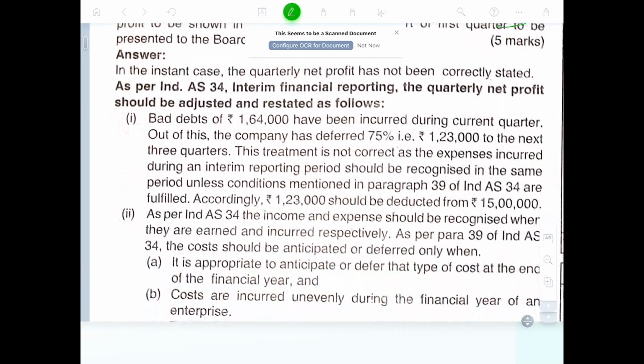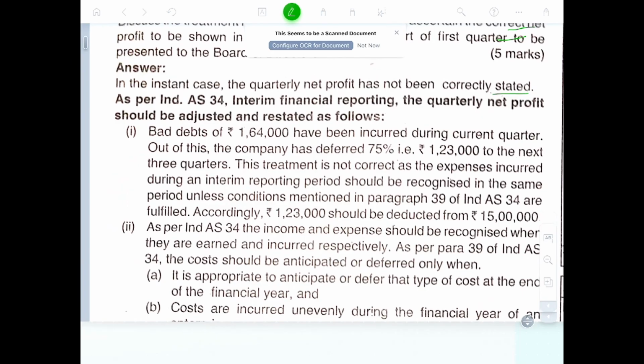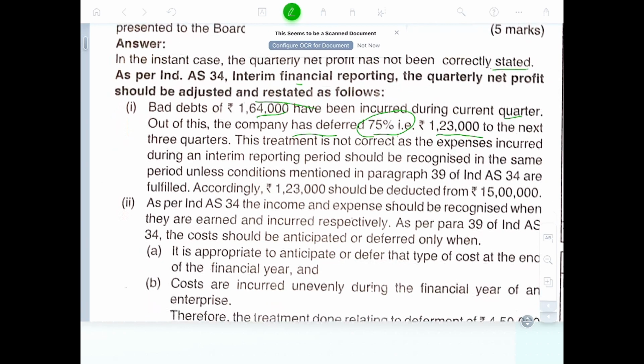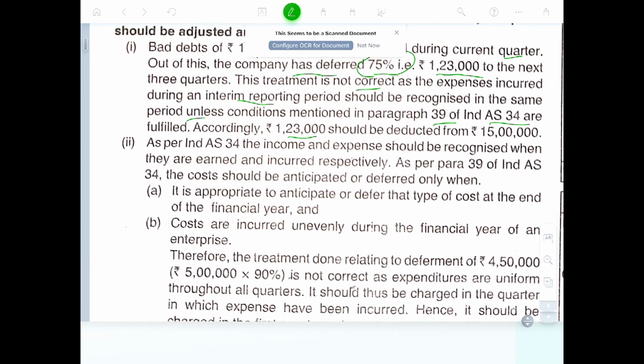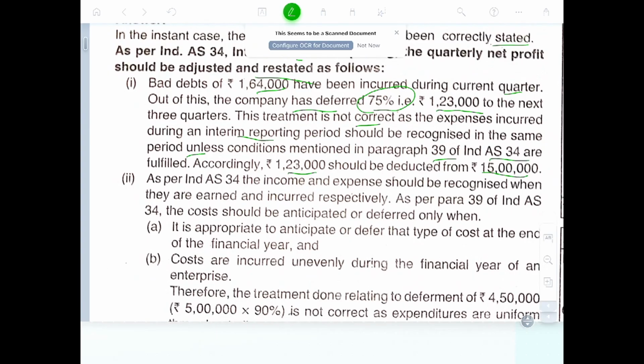In the instant case, the quarterly net profit is not being correctly stated. So in AS 34 interim financial reporting, the quarterly net profit is adjusted and restated. The bad debt of 64 lakhs, out of which 75 percent incurred during the current quarter. Out of the company's deferral, 70% is 1 lakh 53,000 in the next 3 quarters. The treatment is not correct, and the expenses incurred during the interim reporting should be recognized in the same period unless the conditions mentioned in AS 34 are met. Accordingly, 1 lakh 34 should be deducted from 15 lakhs.